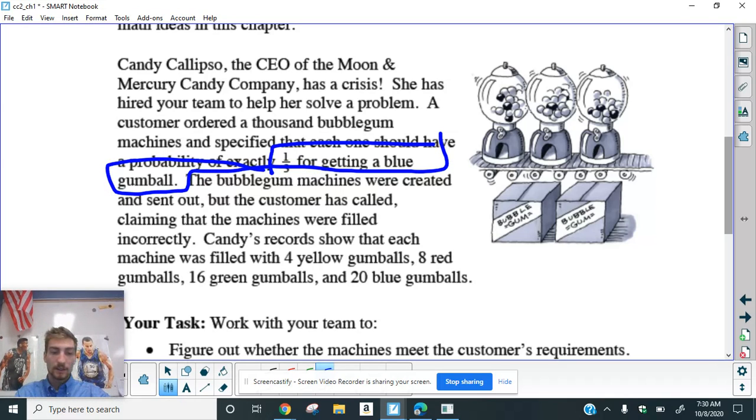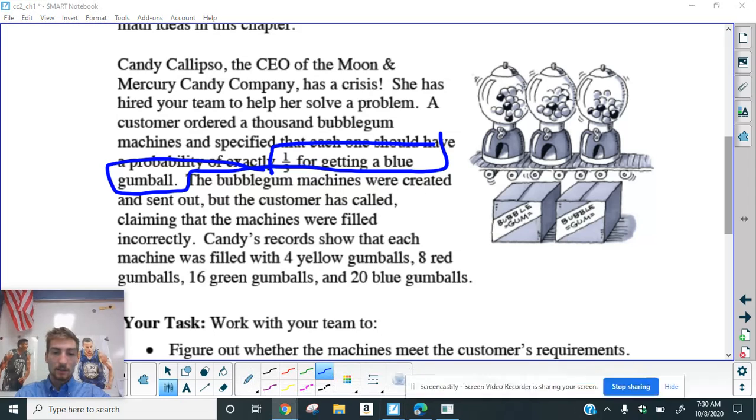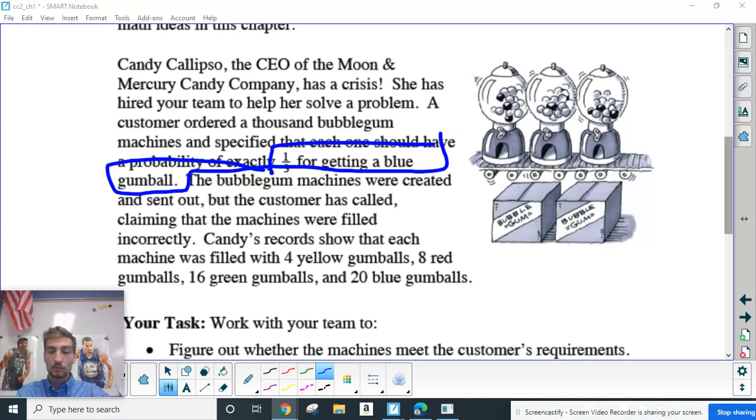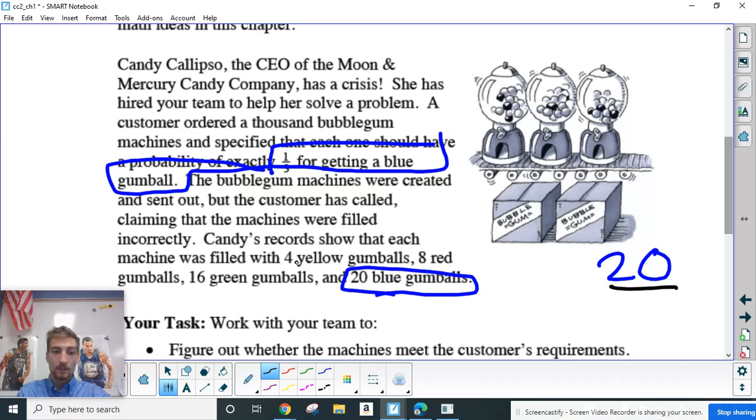But then Candy's saying that isn't accurate because here we're getting 20 gumballs that are blue out of, let's see, how many total we have. 4, 12, 28. If we add those numbers together, and then we have to add our 20 still.